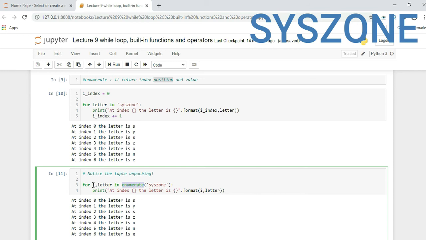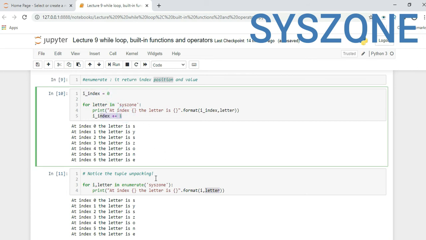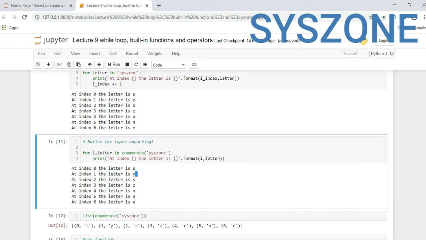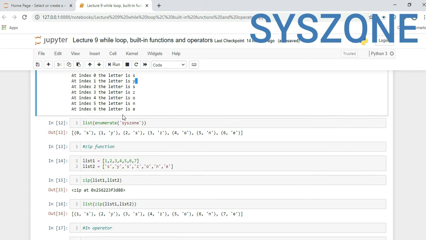The enumerate function automatically takes an index and letters, we just have to unpack it so we can print it. Here we took 2 variables, i and letter, we are using an enumerate function, and inside it we have a string. Now at index, this is our placeholder with curly braces, the letter is again a placeholder, dot format, and here we are just providing i and letter. We are not using any incrementer or counter to increment our values. So it will automatically generate a position. 0 position letter is S, first position letter is Y, like that. So this is a use of enumerate.